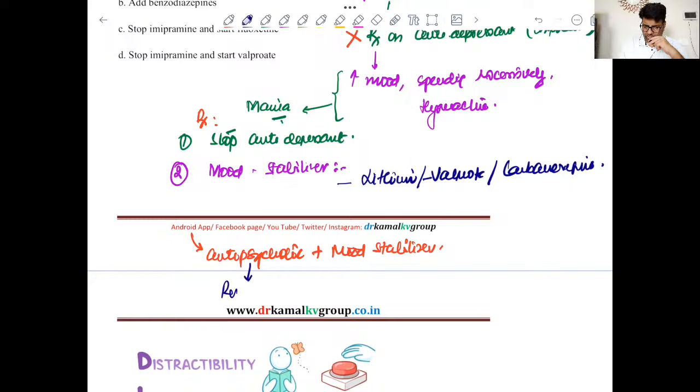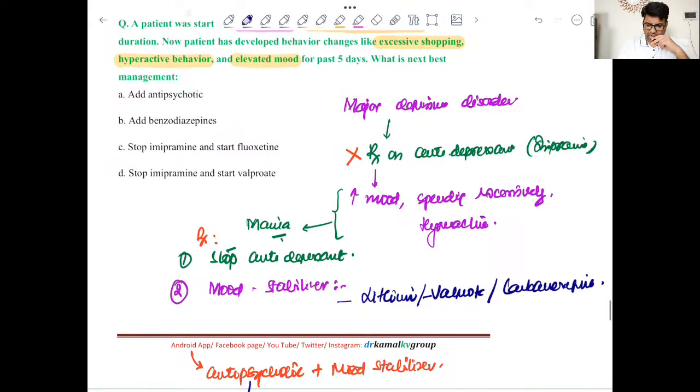There is risperidone or quetiapine, even haloperidol, right? So usually we should start with a combination of antipsychotic plus any of these three: lithium, valproate, or carbamazepine, right? So if you look at the answers from this MCQ, the very first thing is we have to stop imipramine, right?